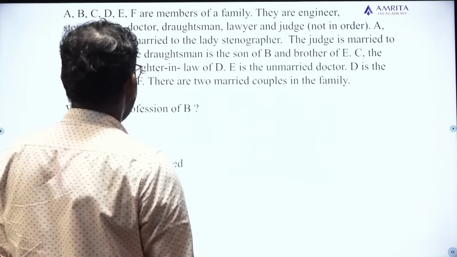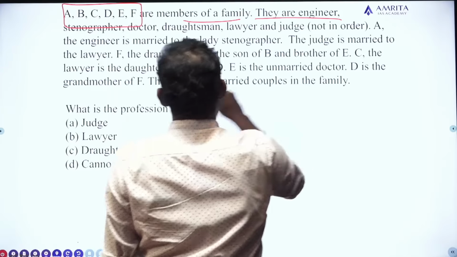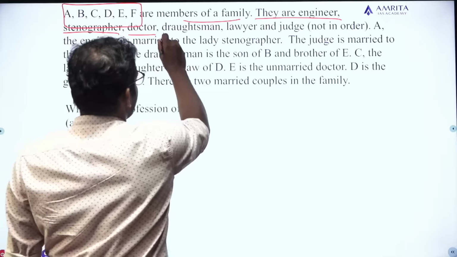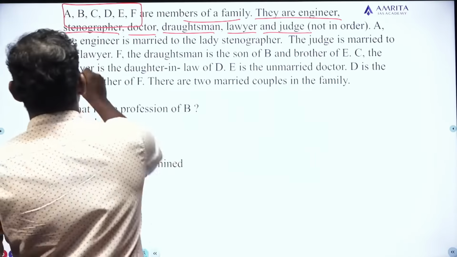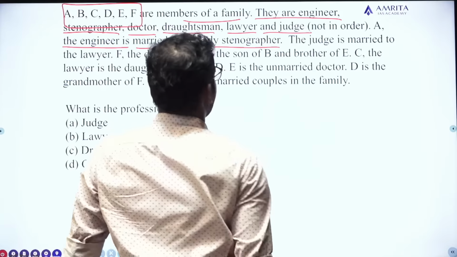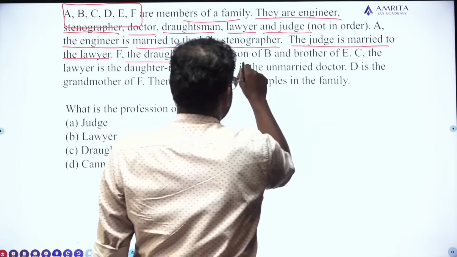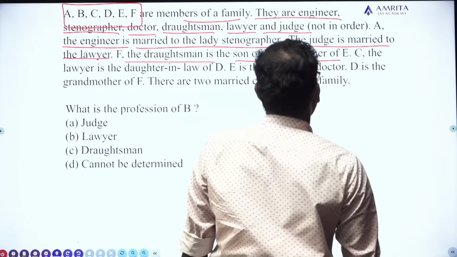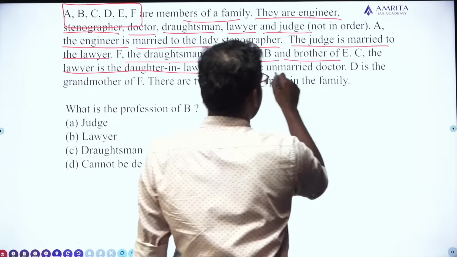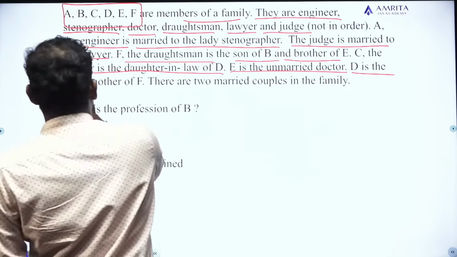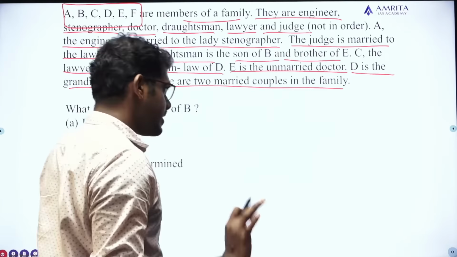A, B, C, D, E, F are members of a family. They are engineer, stenographer, doctor, draughtsman, lawyer and judge, not in order. A, the engineer, is married to the lady stenographer. The judge is married to the lawyer. F, the draughtsman, is the son of B and brother of E. C, the lawyer, is the daughter-in-law of D. E is the unmarried doctor. D is the grandmother of F. There are two married couples in the family. It is a lengthy question.